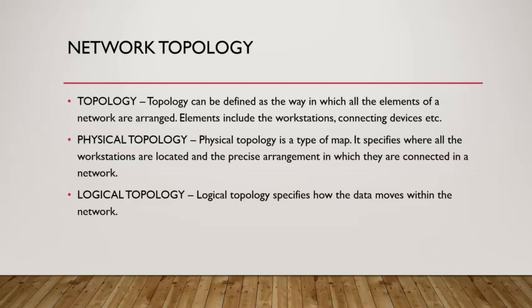Physical network topology defines where the devices are physically present and how they are physically connected. Overall, we can say that physical topology specifies all the physical aspects of a network, that is, the location, the precise arrangement, etc. Logical network topology defines how the devices are communicating with each other. Logical topology defines how data flows inside the network. Remember that it is possible to have different physical and logical topologies on a single network.